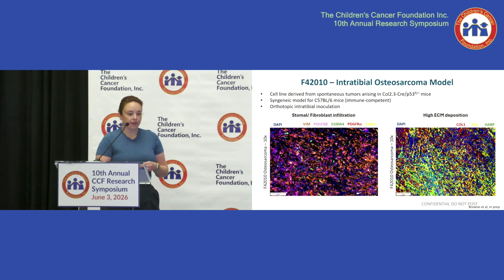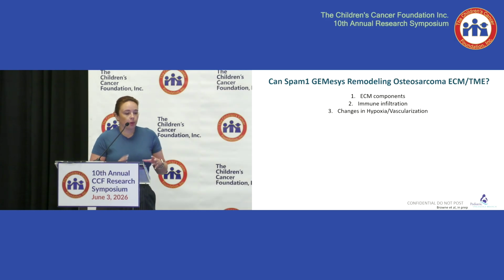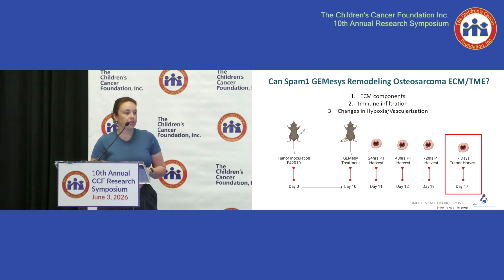So our first question was, would the MSCs even get to the site of the tumor? Again, this is the osteosarcoma model. We injected the cells intraperitoneally, on the opposite side of the tumor-bearing leg. And what we saw was that within 30 minutes, they had migrated, or trafficked, towards our tumor site, and they appeared to have remained there. We broke down our outcomes into these three that we were going to assess. The layout of our experiment was that we inoculated our mice, waited about 10 days until the tumor cells were palpable, and then harvested the tissue at different time points. All the results I'll be showing you are 7 days post-treatment.